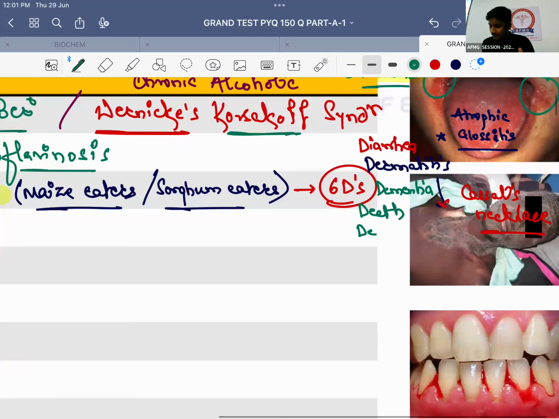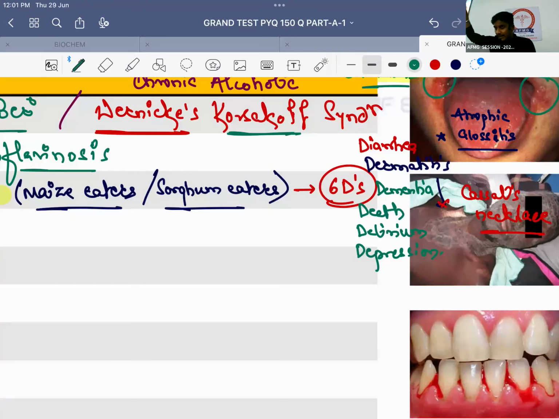Fifth D is nothing but delirium. What is delirium? Clouding of consciousness. The patient is not in his senses, that is called delirium. Get the definition of delirium right, it will help you a lot. Remember this. And the last one is depression. So quickly, the 6 D's of pellagra.